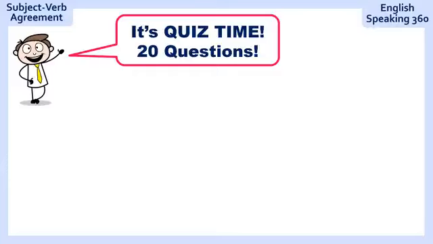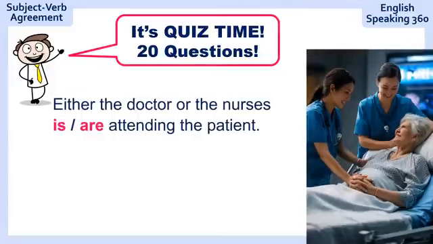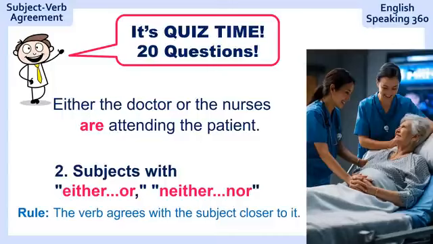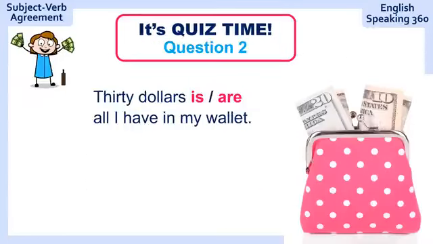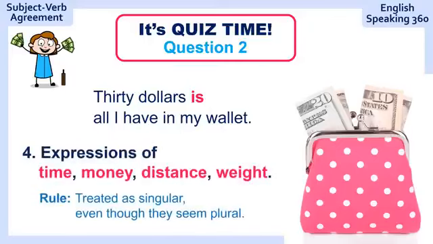It's quiz time. I'm giving you 20 questions to see if you remember or if it comes naturally to you by now. Either the doctor or the nurses attending the patient. Ready? Either the doctor or the nurses are attending the patient. It's rule number 2. If you didn't get it right, you can go back in the video and study rule number 2 one more time. Question 2. $30, all I have in my wallet. Ready? $30 is all I have in my wallet. Rule number 4.